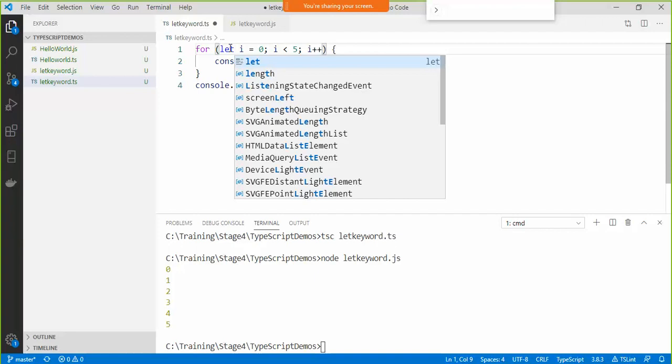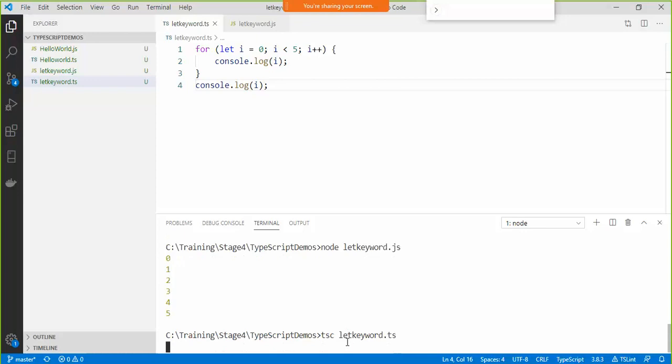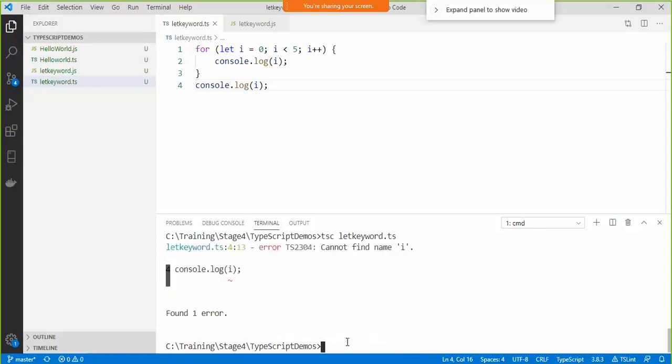Let me just change it again to let. There it is. I have one message saying that it cannot find variable i. That is because I'm now using the let keyword.